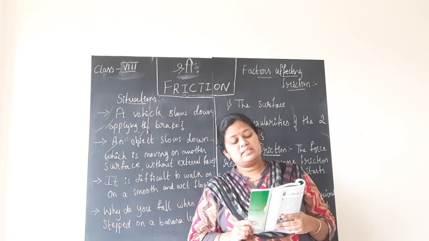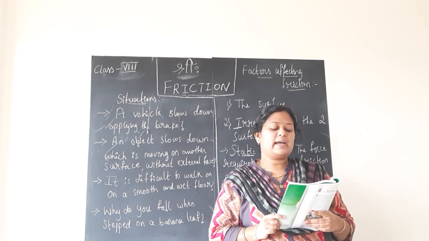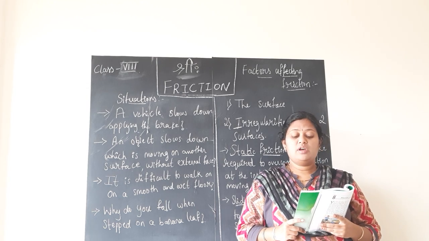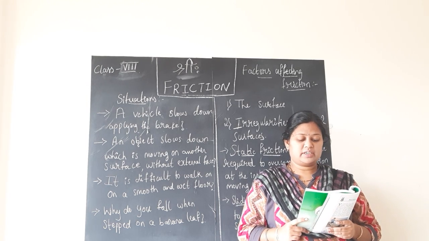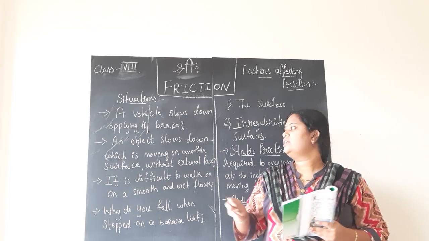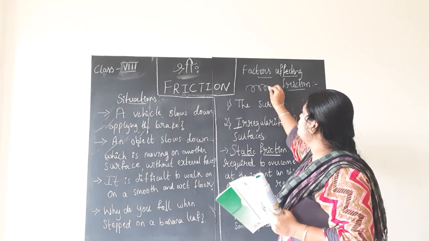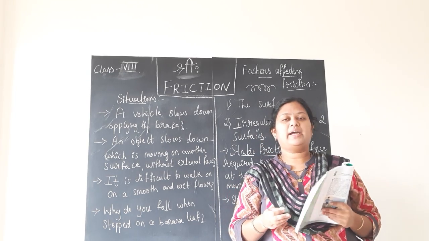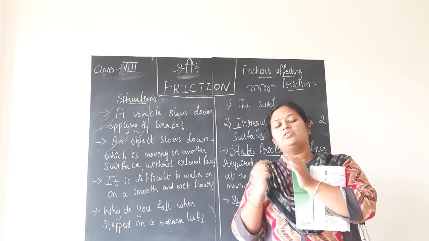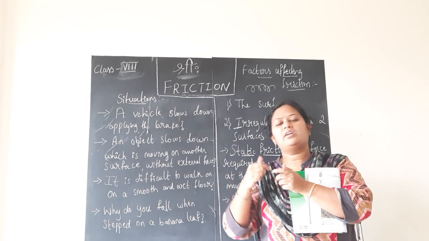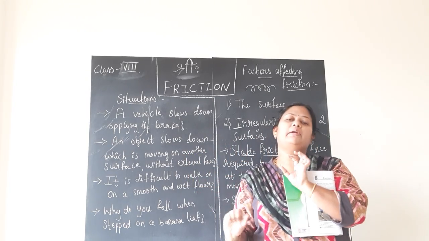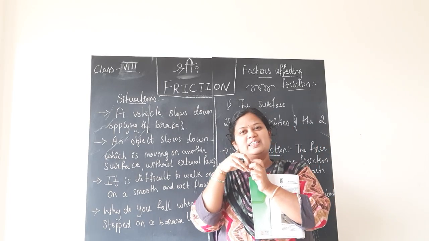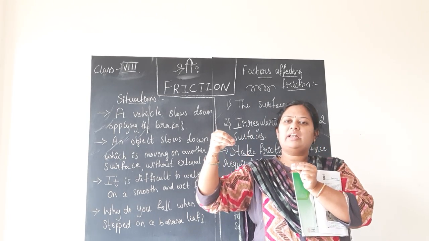So spring balance is a device used for measuring the force acting on an object. So what is the spring balance? It is a device which is used to measure the force acting on any object. It consists of a coiled spring, coiled spring means like this, which gets stretched when force is applied on it. You all have the habit of playing with a spring, or else just remove the back cover of any tuck pen, what you say, children. It consists of a spring inside it. Yes, no, if you apply the force from both the sides, what will happen?